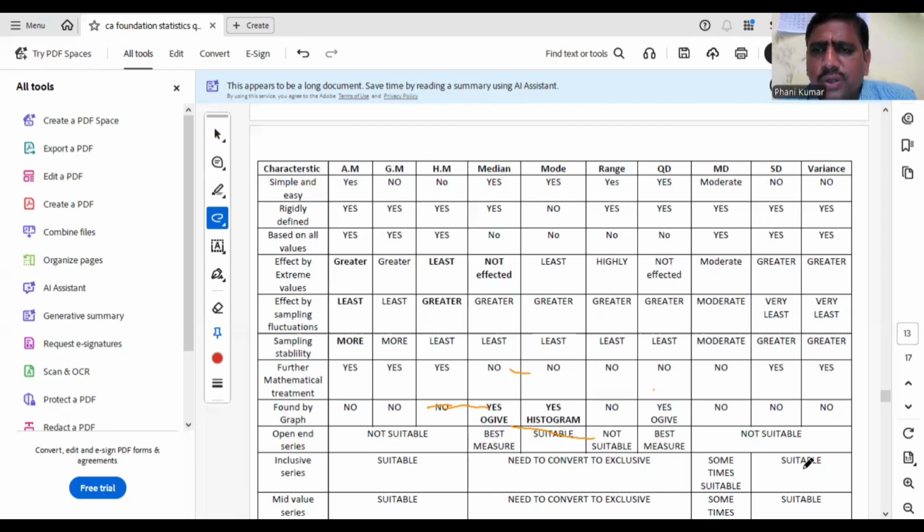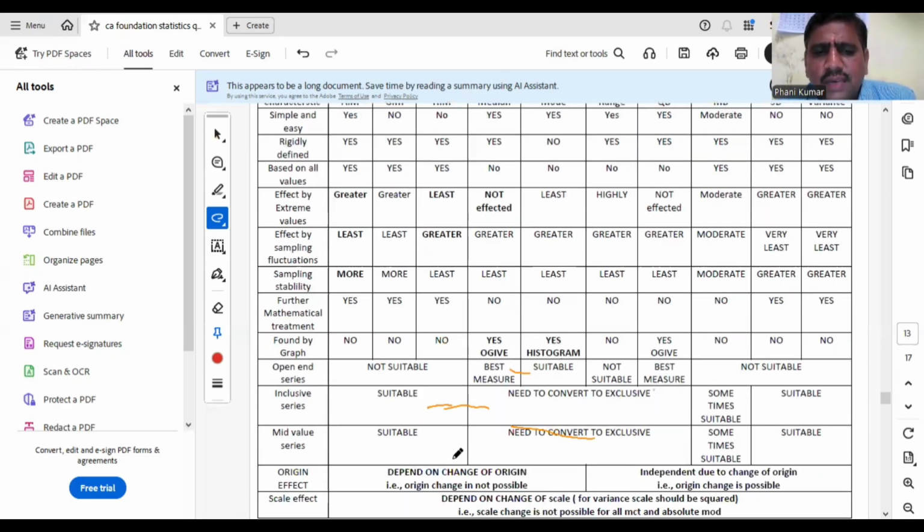Okay, for SD also there is no need to convert inclusive to exclusive. If a mid value series is given, you can calculate AM, GM, HM directly, because the mid values are already given. MD and SD can also be computed, but median, mode, range and QD cannot be computed for a mid value series. You have to convert the mid value series into an exclusive series.